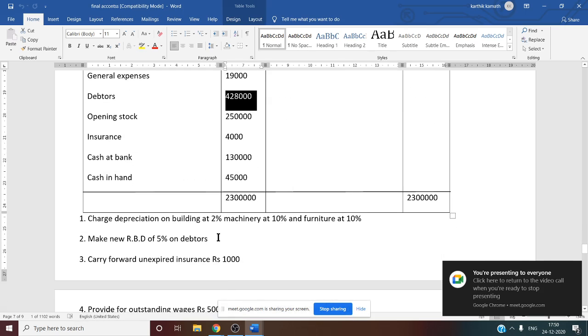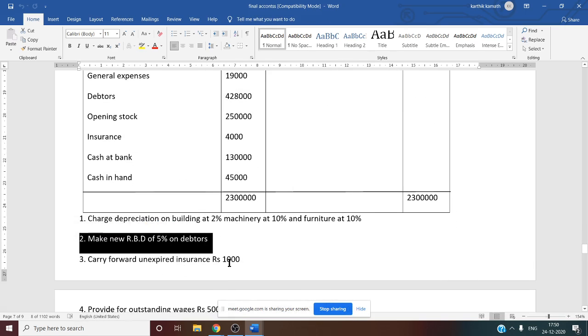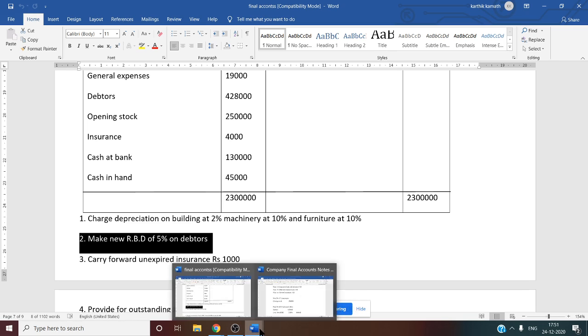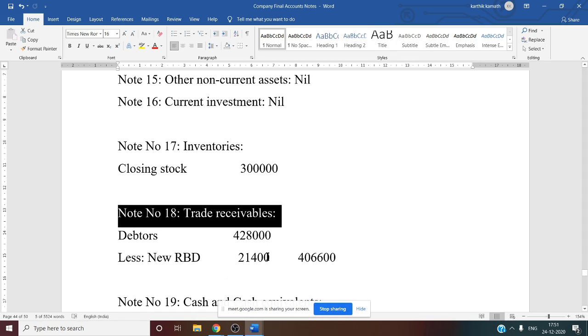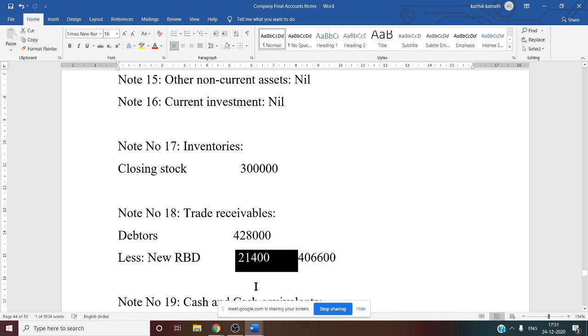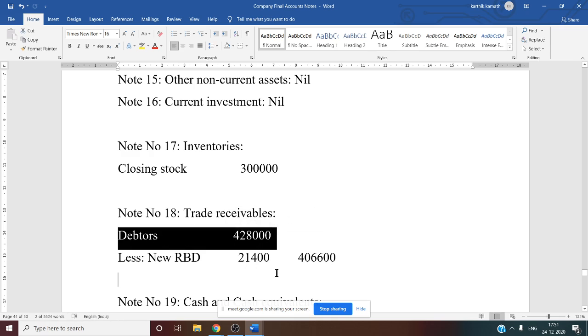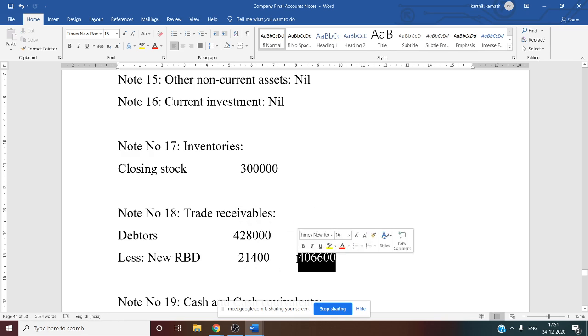But there is a new RBD. See this, make new RBD of 5% on debtor. So this 5% on debtor we have to deduct from the debtor information. 4,28,000 into 5%, if you do, you will get 21,400. This 21,400 you have to deduct from 4,28,000 in order to get the final data. That is 4,06,600. Note number 18 is over.